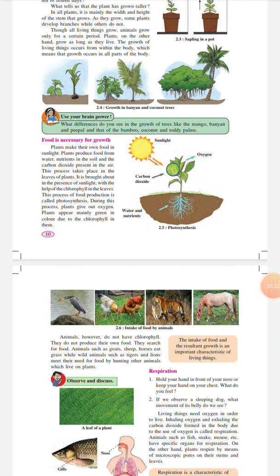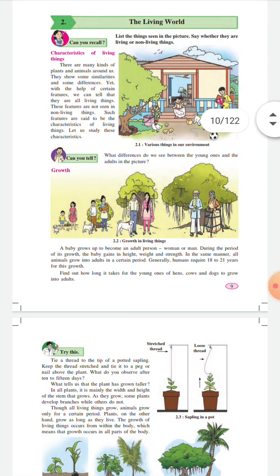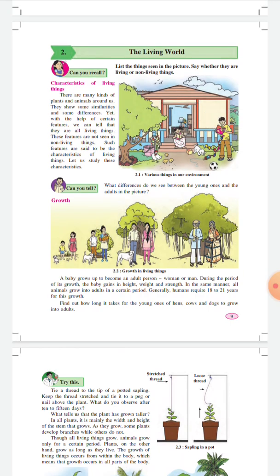Hello student. Today we learn 6th standard general science, chapter number 2, the living world. See, in the previous video we learned the characteristics of living things.